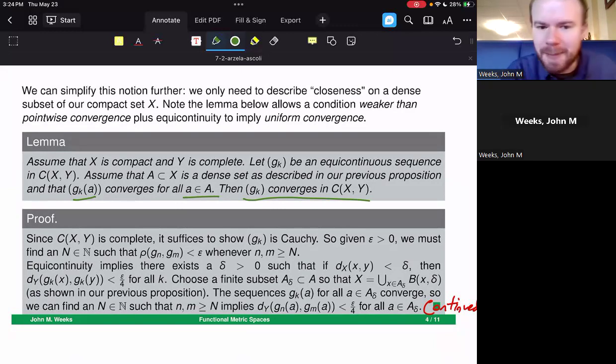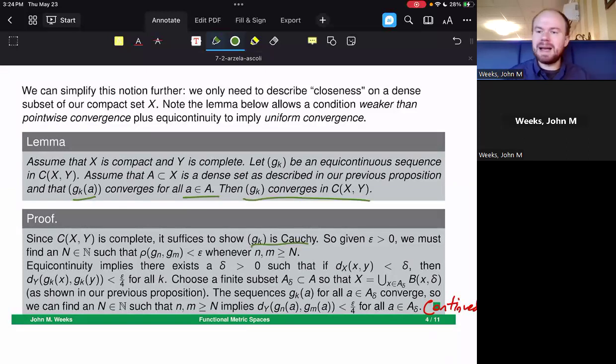So let's go through and talk about how we can make it work. Since C(X, Y) is complete, using the fact that Y is complete, it's going to suffice to show that G sub k is Cauchy. So given epsilon greater than 0, you must find a cutoff point past which the distance between all of our functions is less than epsilon.